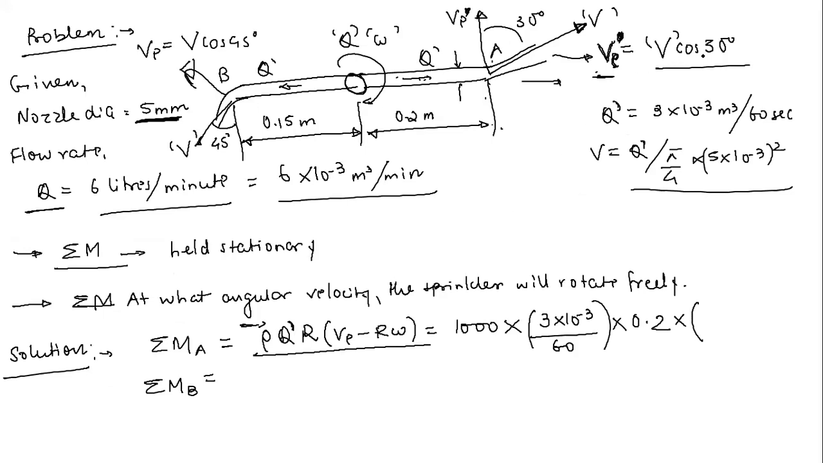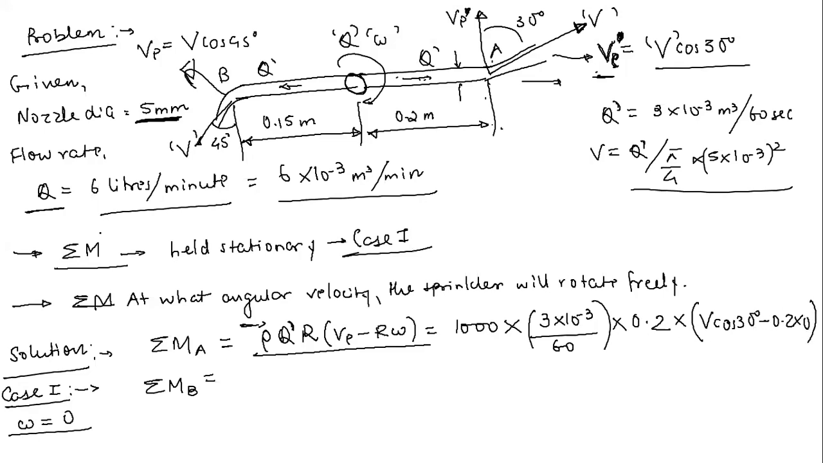In this case, this is v cos 30 degree, because we are talking about nozzle A. So simply calculate this value, then this will be v cos 30 degree. Then minus, now this is very important, r is again 0.2, and what is omega in this case? I am talking about case 1. So in case 1 we are holding the sprinkler as stationary, so omega is 0 in this case.